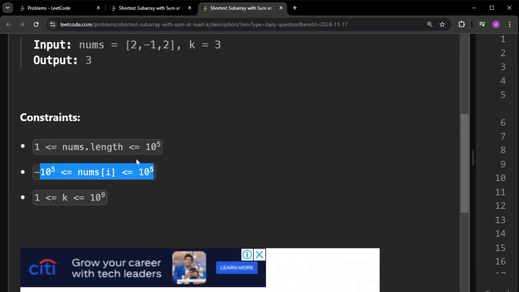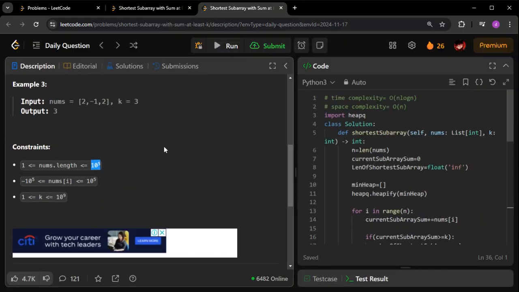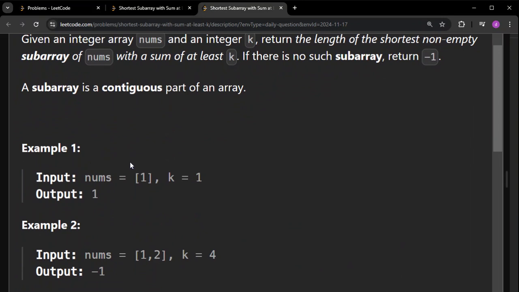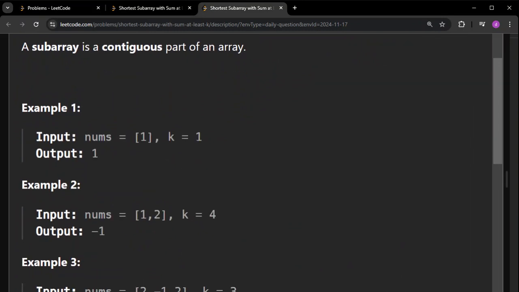Other than that, the length of the given array can be up to 10^5, so we cannot go for an O(n^2) approach. If you think about the brute force approach, obviously it's going to be O(n^2). That is, you will take two for loops and start from each index and try to see how long you can go to get a subarray of sum at least k.